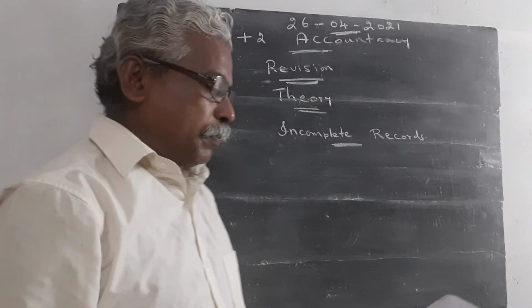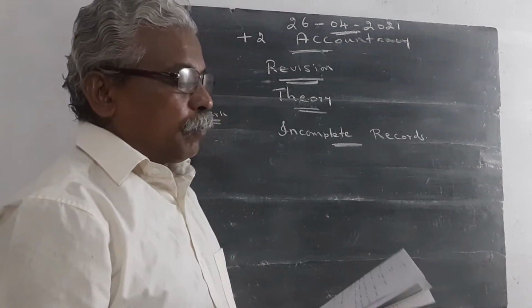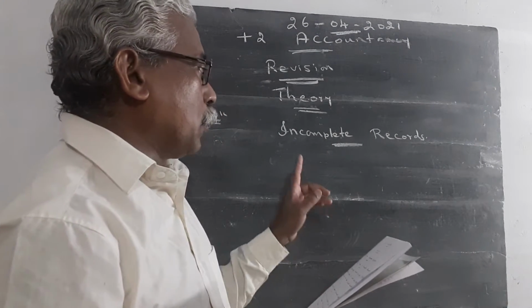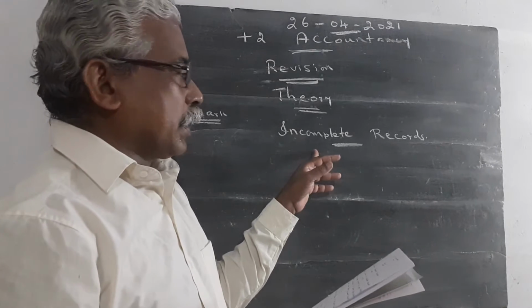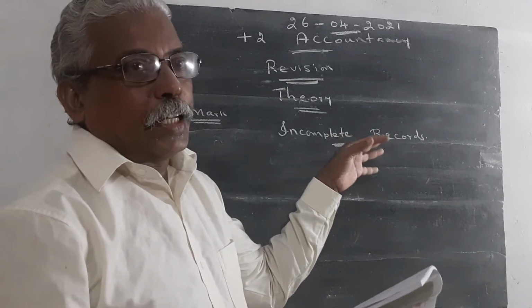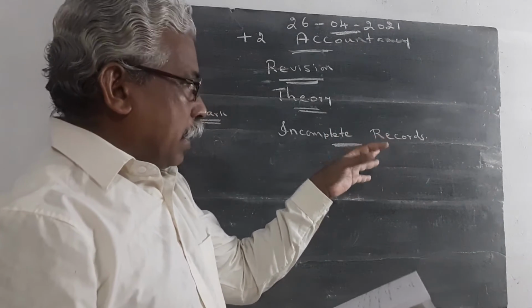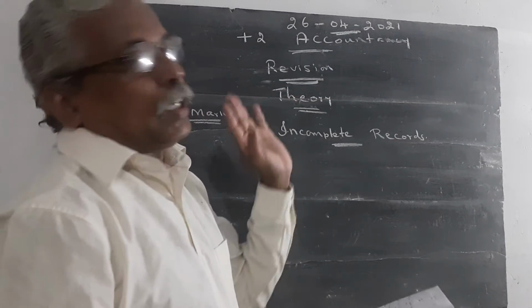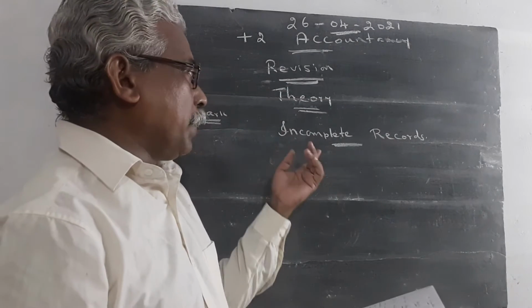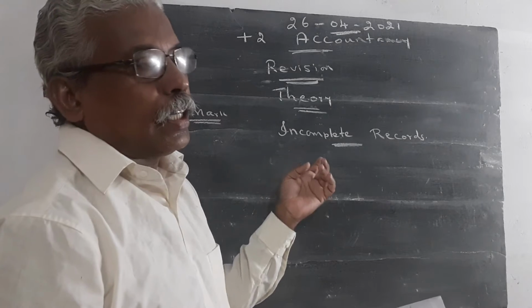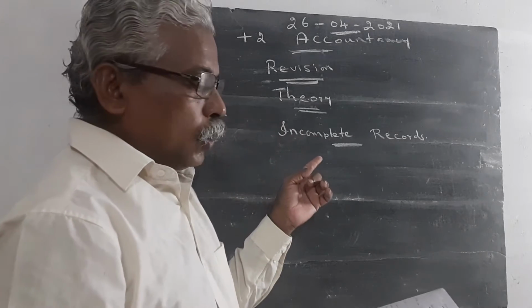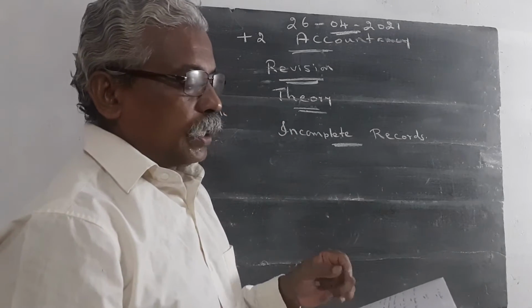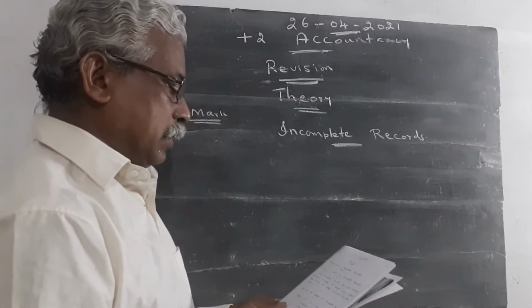Accountancy, first chapter: Accounts from Incomplete Records is the portion. This first question we already studied and it has been written in many examinations. Once again I repeat, this question is very important from the examination point of view. So please study this question. What is meant by incomplete records?